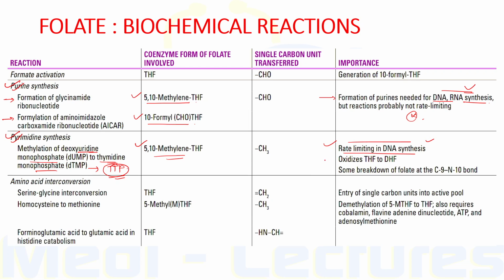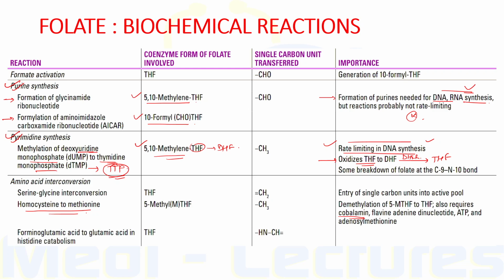After this reaction, there is oxidation of tetrahydrofolate to dihydrofolate, which is again reduced to tetrahydrofolate with the help of enzyme dihydrofolate reductase.